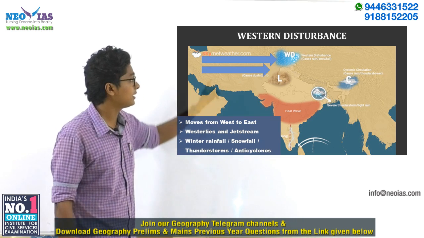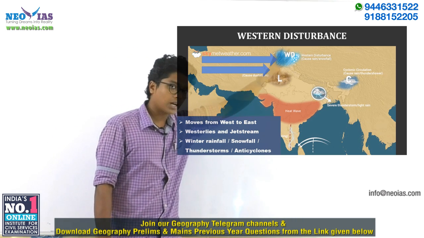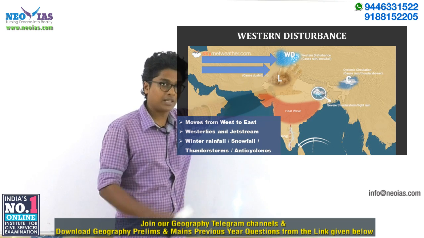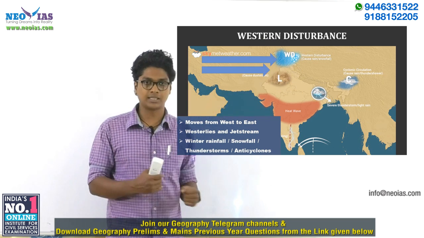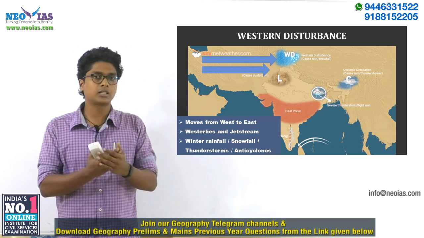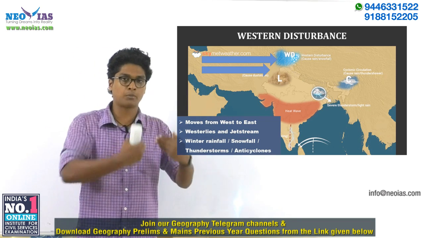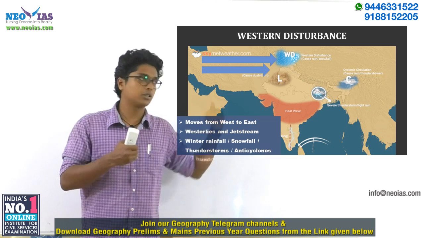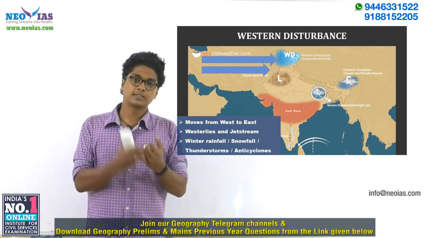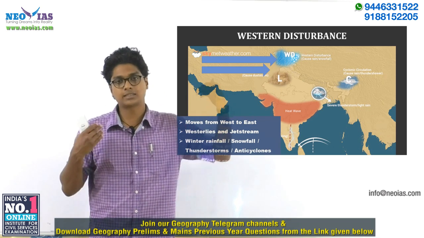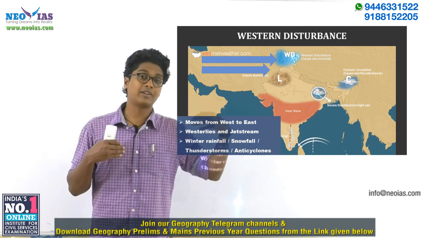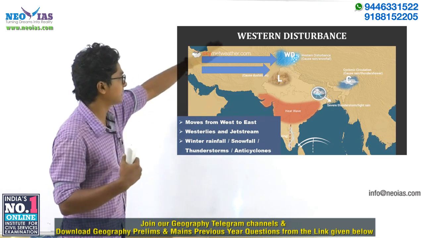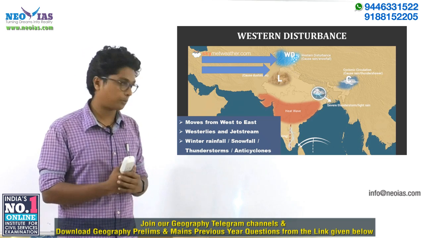And for that reason, in the winter season, we will be having thunderstorms forming in our northwestern regions. Again, you must have seen these thunderstorms in news articles. You must have read about it, right? The northwestern and northern regions are having snowfall, winter rainfall, extreme low pressure, extreme cold conditions, as well as events of thunderstorm. They all are related with this event, which is called western disturbance.